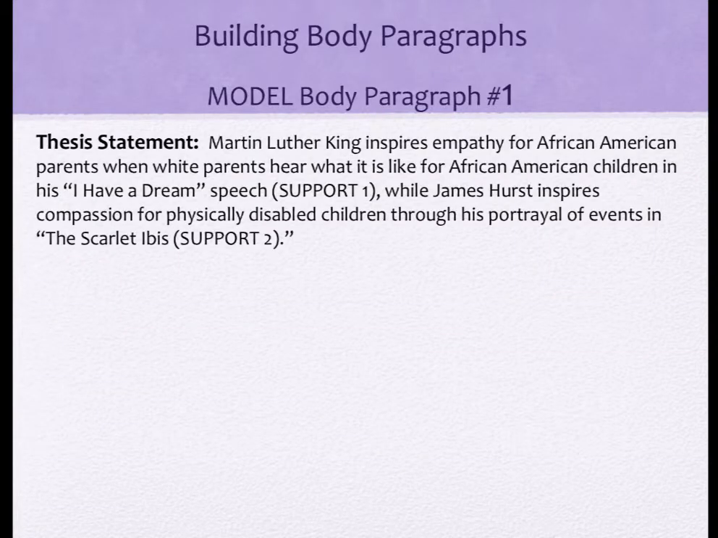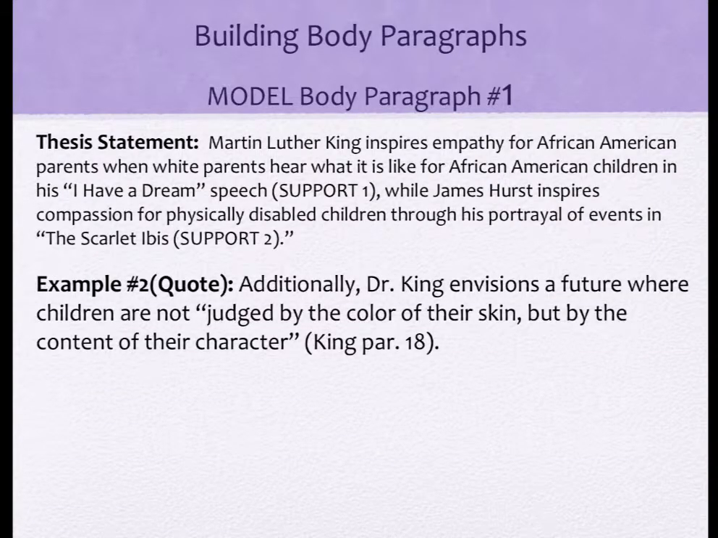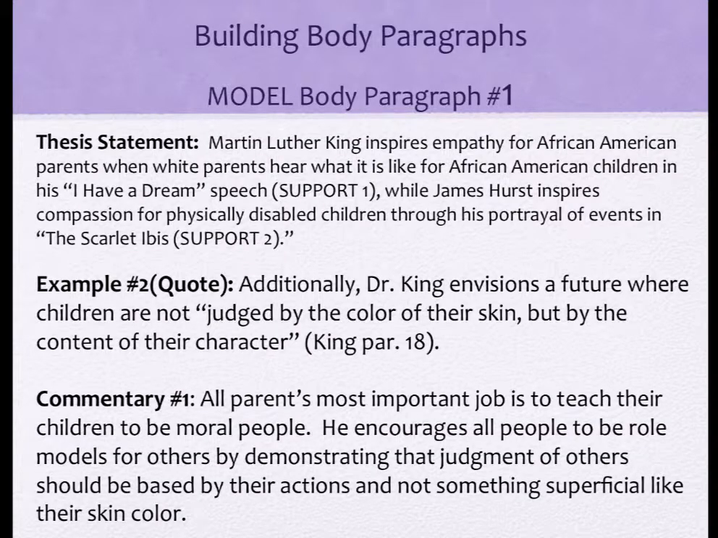Let's look at a second example. Additionally, Dr. King envisions a future where children are not judged by the color of their skin, but by the content of their character. It's a partial quote with an introduction. Here's the commentary on the second example. All parents' most important job is to teach their children to be moral people. He encourages all people to be role models for others by demonstrating that judgment of others should be based on their actions and not something superficial like their skin color.